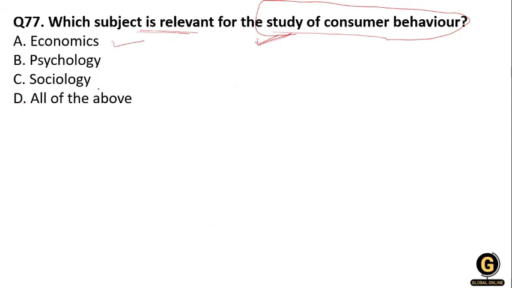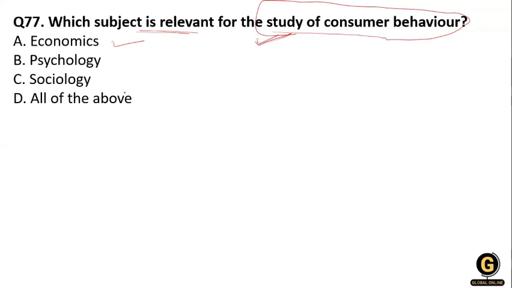So here, do you know what consumer behavior is? In consumer behavior we study how individual customers, consumers, or groups or organizations select, buy, use, and dispose of goods and services to satisfy their needs and wants.